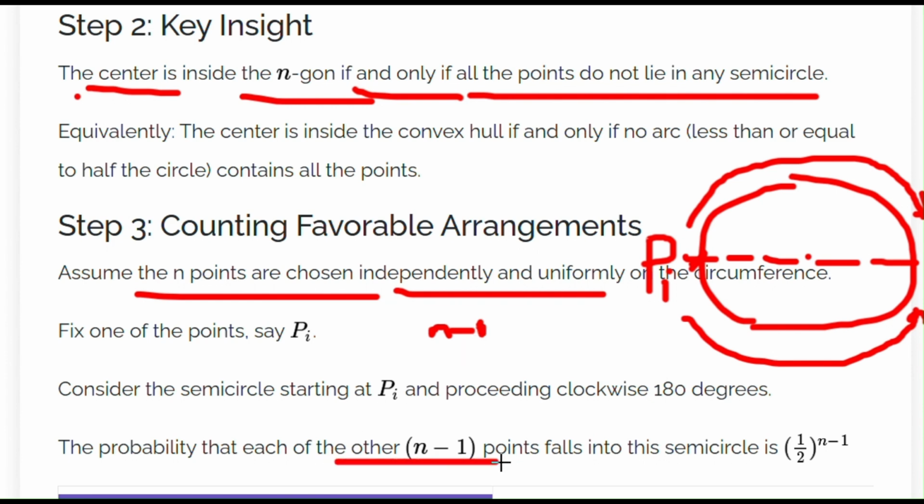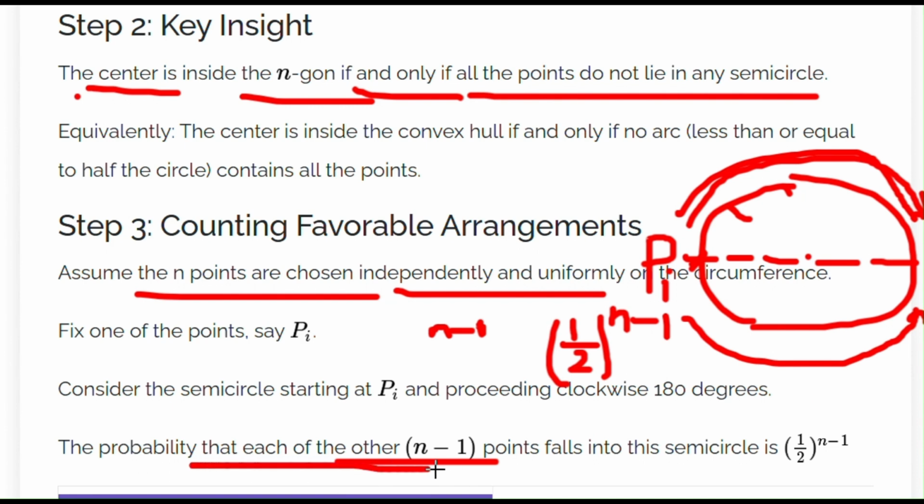So the probability that each of the n minus 1 points falls in this semicircle, we are talking about this one on the top, would be 1/2. And since there are n minus 1 points, the probability would be 1/2 to the power n minus 1. So the probability that each of the n minus 1 points falls within this semicircle starting from pi going 180 degrees in clockwise direction would be 1/2 to the power n minus 1.